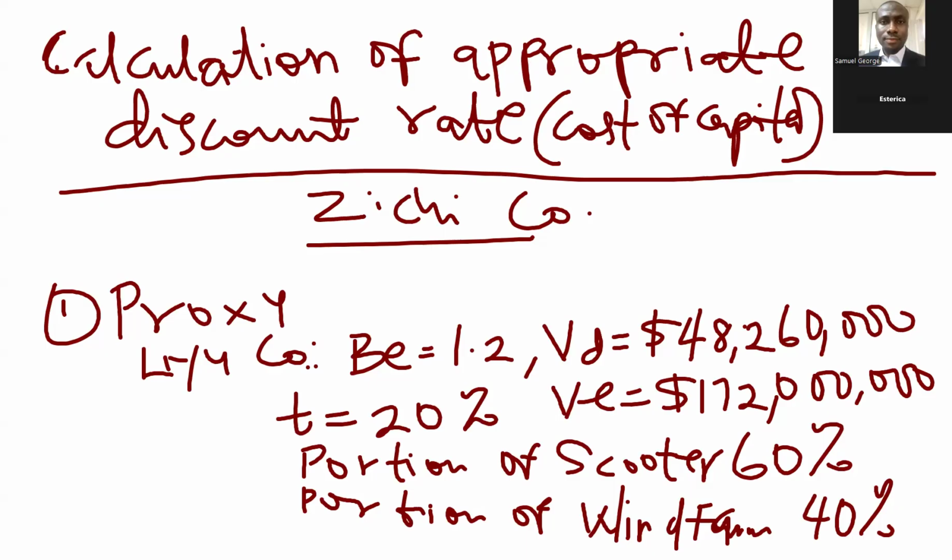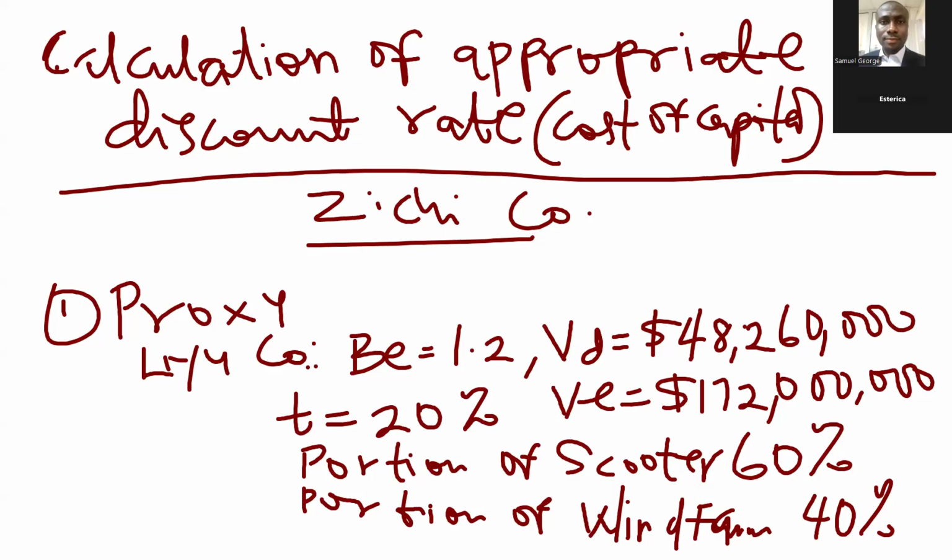For now, at least, that's what they mention in the question. Although we read in the story that the project is going to be financed by borrowing, they said we should calculate a cost of capital as if the project is going to be financed only by equity. So let us obey the instruction in that part of the question.